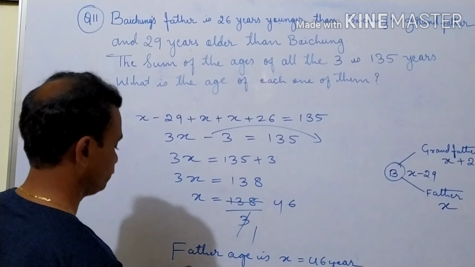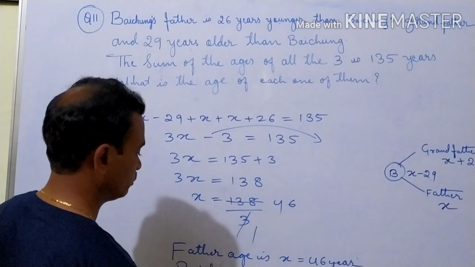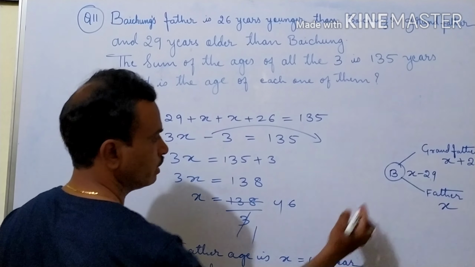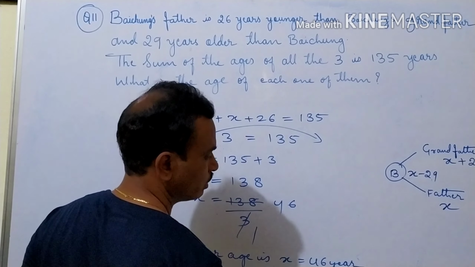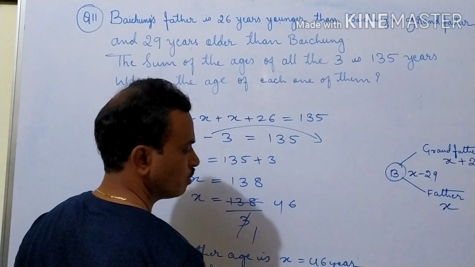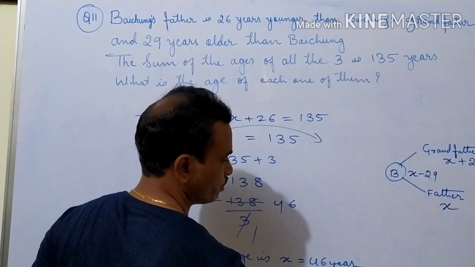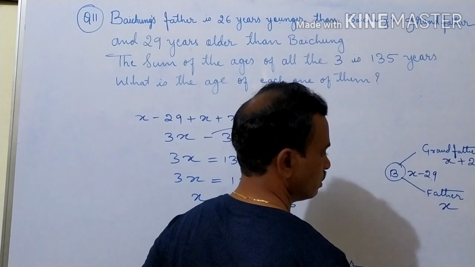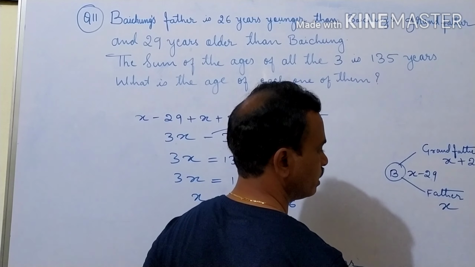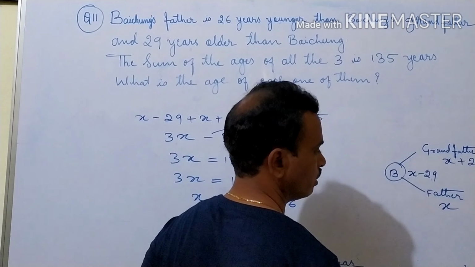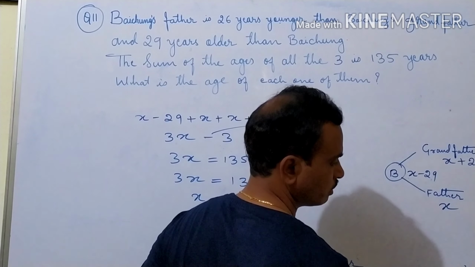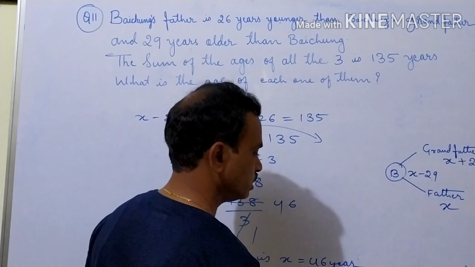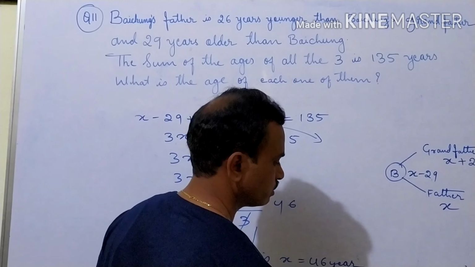Then Baichung is x minus 29. Then x value 46 minus 29. So this you subtract 46 minus 29. So 6 is here. Borrow 1 from this side. It becomes 16. Here 3. Now 16 minus 9. That is 7. Then 3 minus 2 is 1. So this is equal to 17 years.